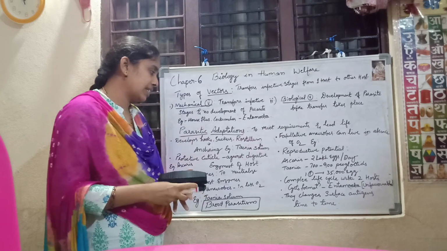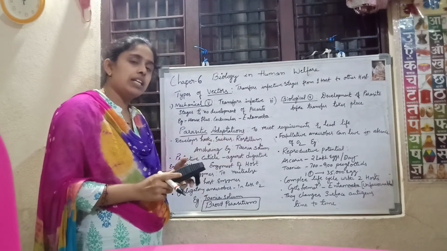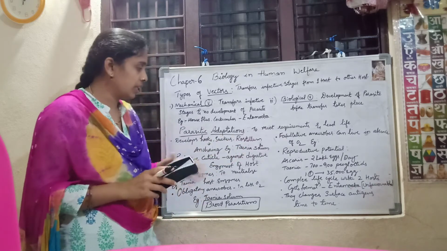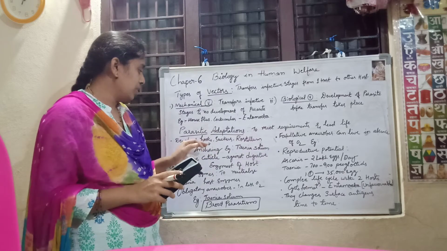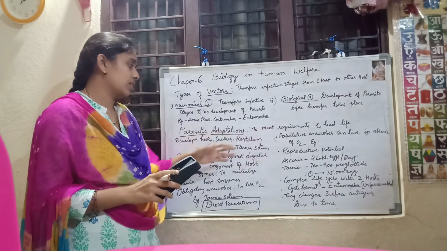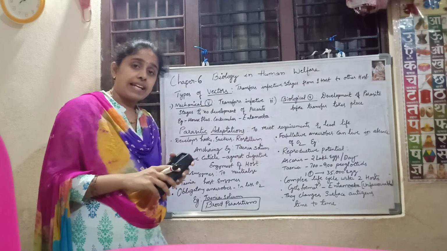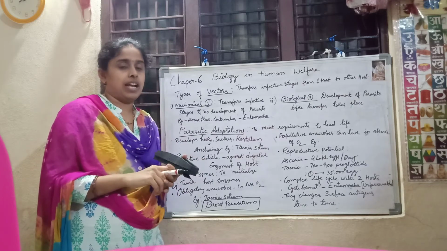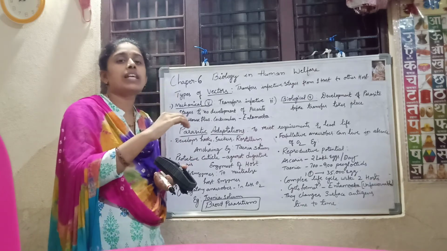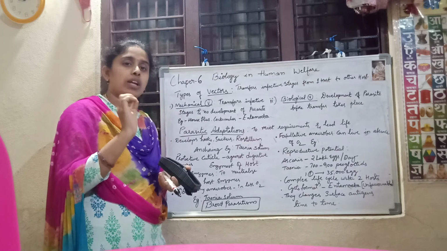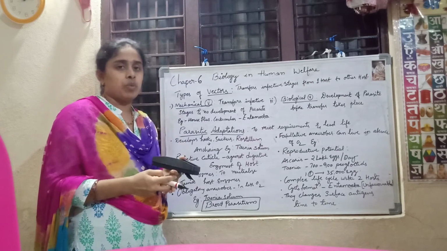These are all anchoring structures. For example, Taenia solium develops hooks, suckers and rostrum, which act as anchoring structures that hold the microscopic organism to the host body.